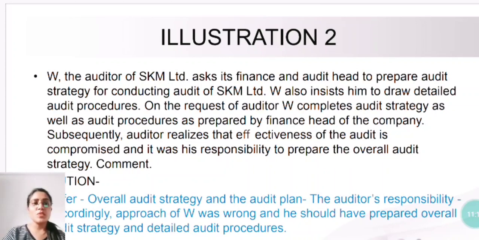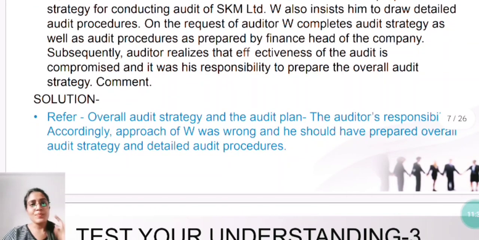On the request of the auditor, he completes audit strategy as well as audit procedures as prepared by finance head. Subsequently, auditor realizes that effectiveness of the audit is compromised, and it was his responsibility to prepare the overall audit strategy. So you have to comment on this. So module ICAI has told you to refer overall audit strategy and the audit plan, and this much only one liner is given in your module as well.